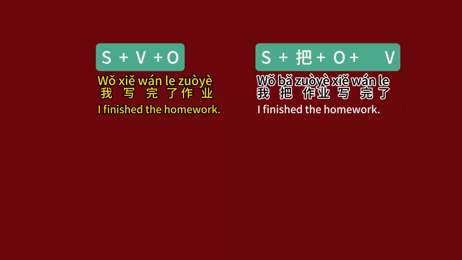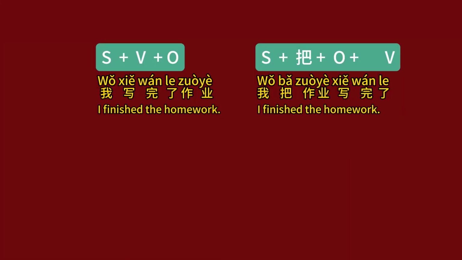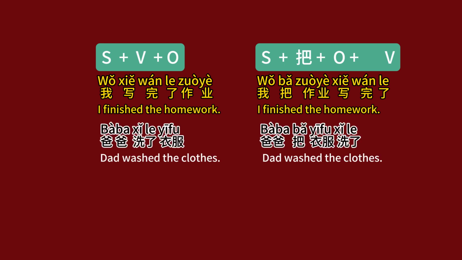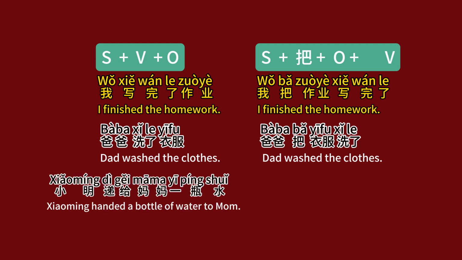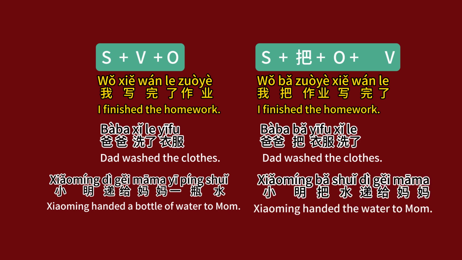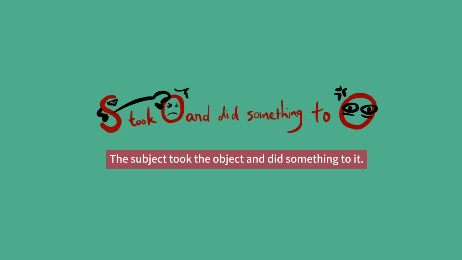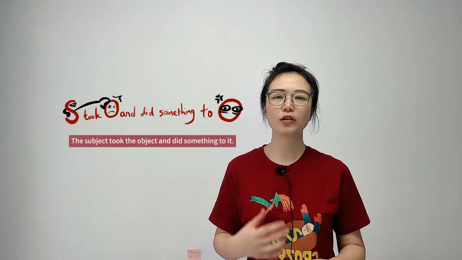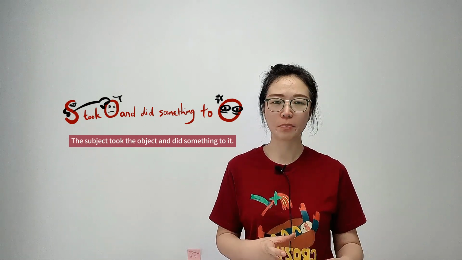Compare the two sentence structures first. 我写完了作业. 我把作业写完了. 爸爸洗了衣服. 爸爸把衣服洗了. 小明递给妈妈一瓶水. 小明把水递给妈妈. We could understand the 把 sentence like this. They are often used in a situation where you could say, the subject took the object and did something to it. Using 把 to emphasize what the action, the verb, does to the object might help with understanding better.